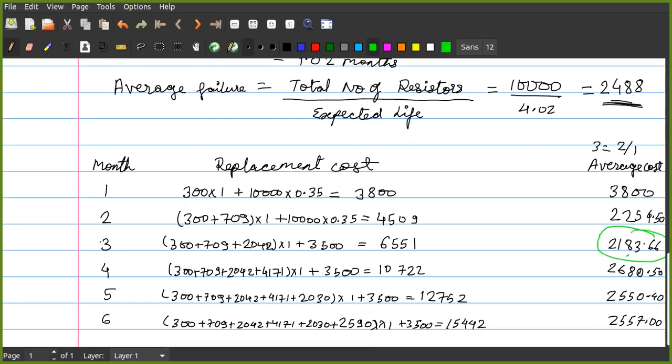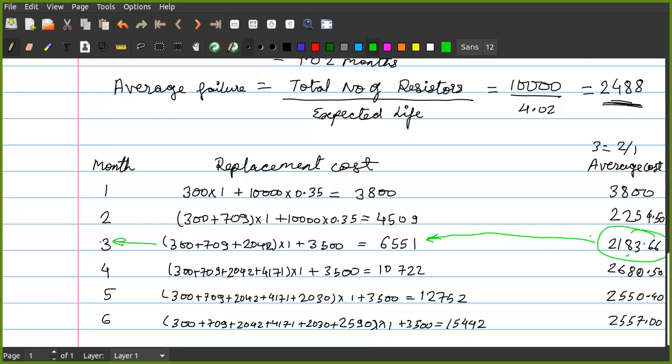This value we are going to take for the group replacement. That is the third month. Correct? We are going to take the minimum value. You can see that is the minimum value, 2,183.